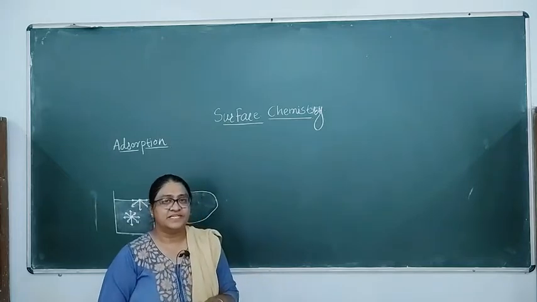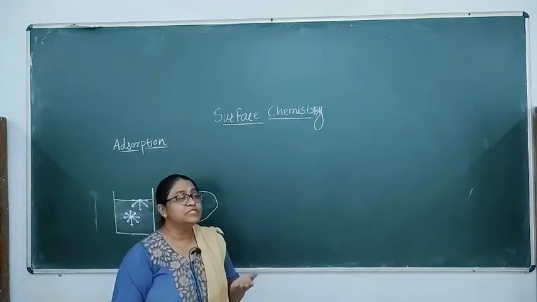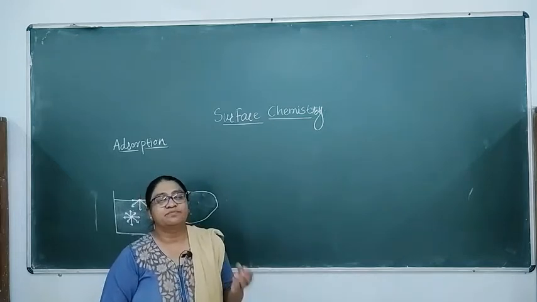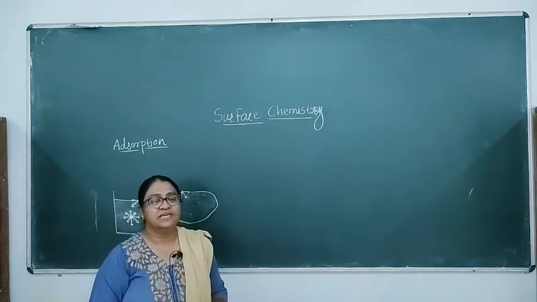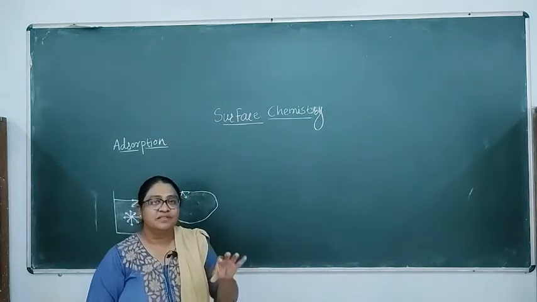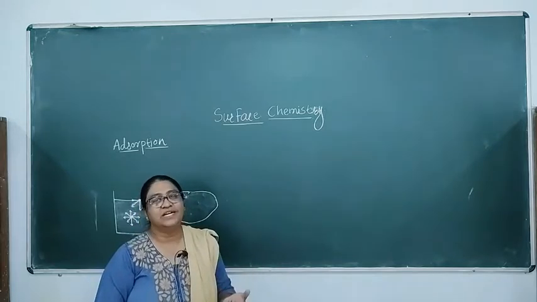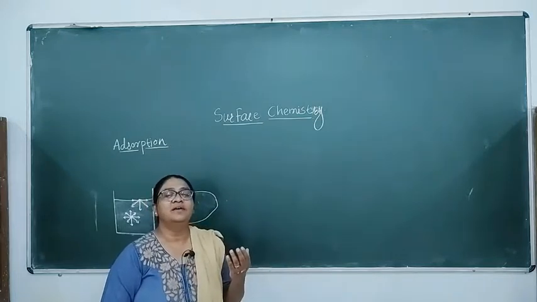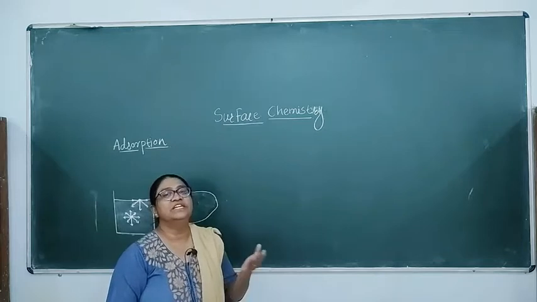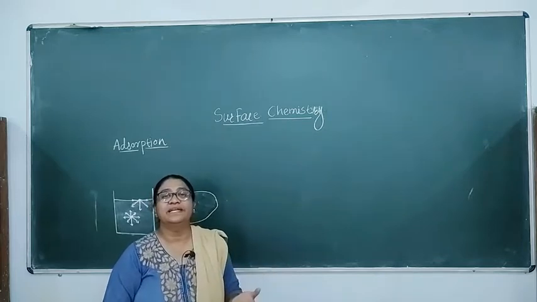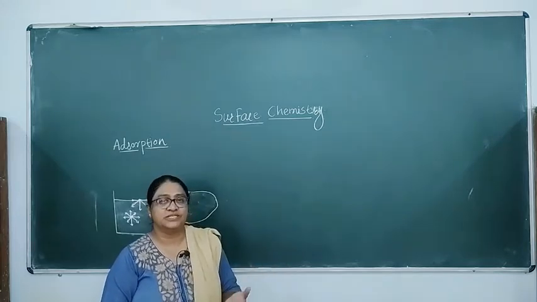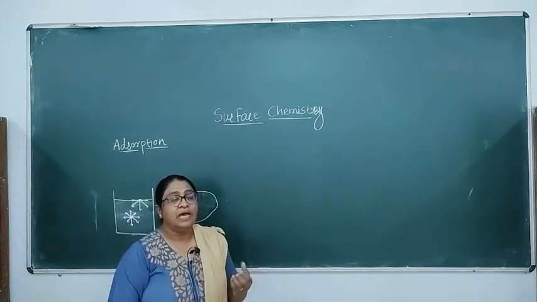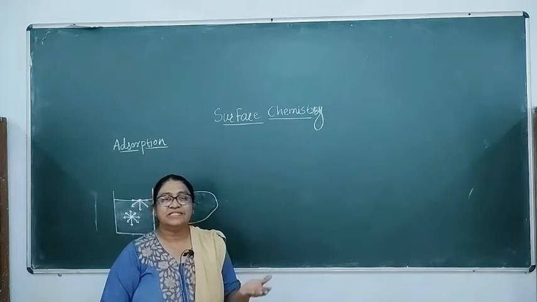The solid surfaces look very smooth, but very small cracks and peaks are present on the surfaces. These cracks or peaks are called the active centers of that solid surface. These active centers play a very important role in different processes, for example the catalytic process or catalysis reactions. So the surface phenomenon we are going to see.